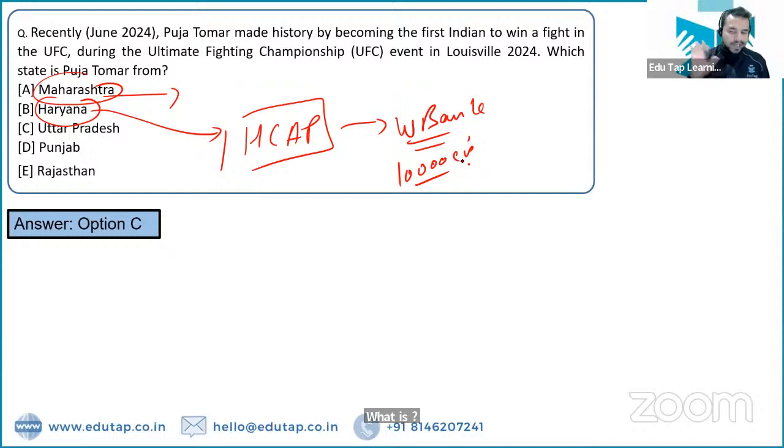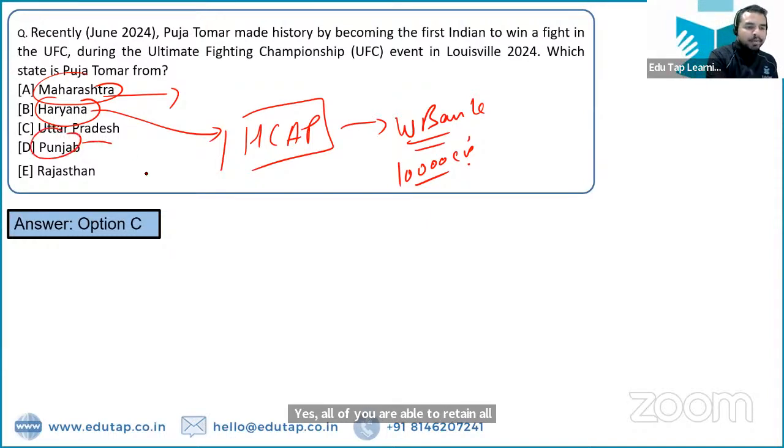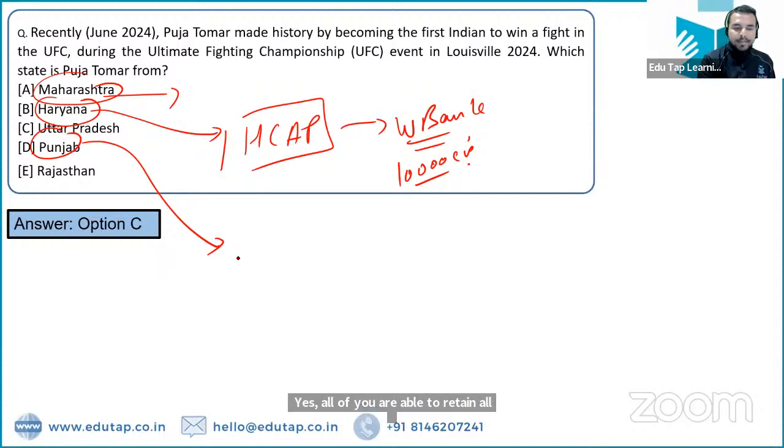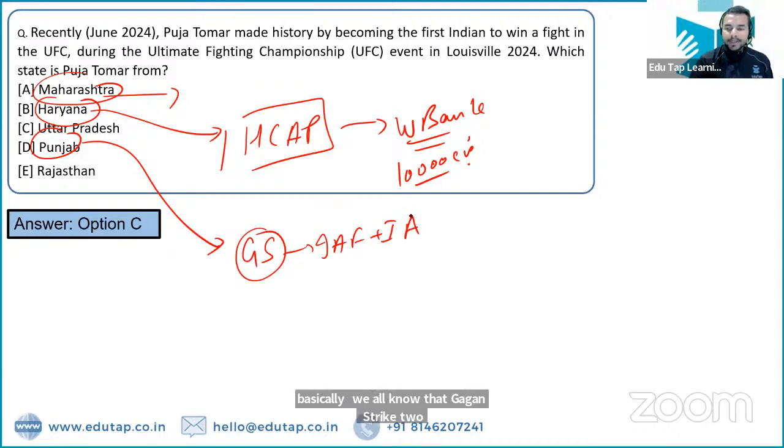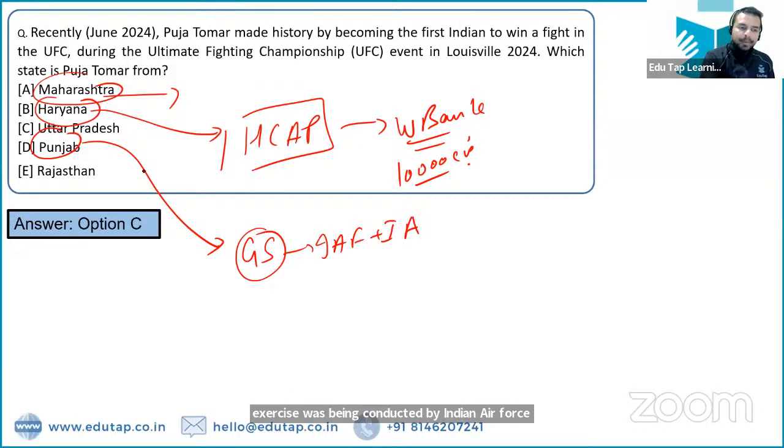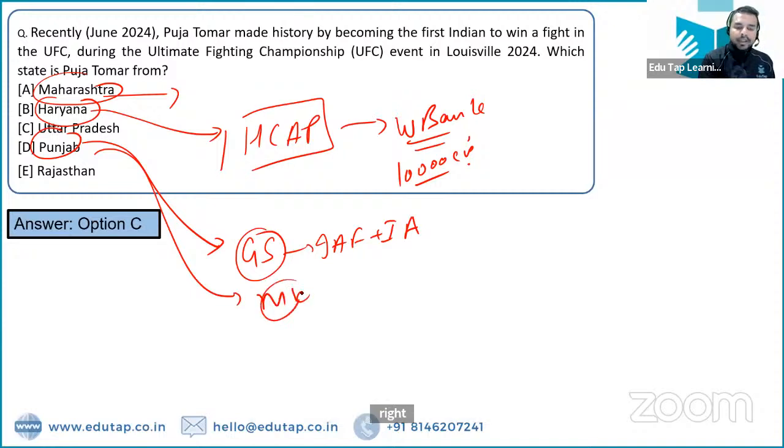Absolutely right. I'm really glad to see that yes, all of you are able to retain all these facts. अगर हम बात करते हैं पंजाब की, so पंजाब के अंदर basically we all know that the Gagan Strike 2 exercise was being conducted by the Indian Air Force and Indian Army, right? And पंजाब के मलेरकोटला डिस्ट्रिक्ट के अंदर we have come up with the initiative of बूथ राबता initiative.